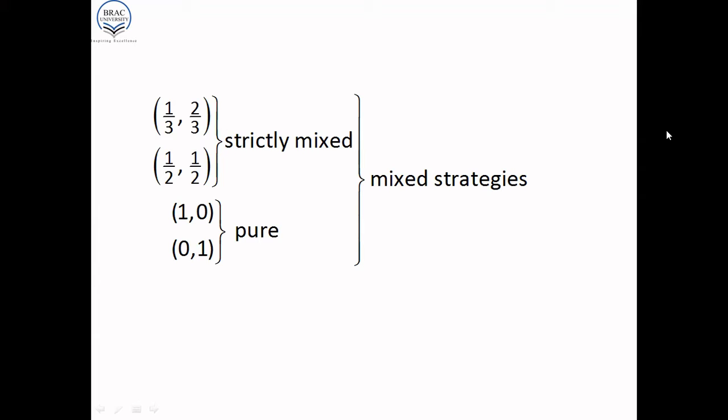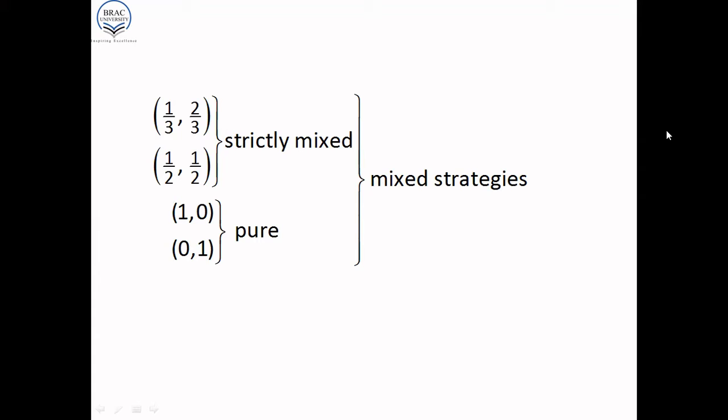Also half and half. So there's a 50-50 chance of going to either the ballet or the boxing match. That too is a strictly mixed strategy. On the other hand, 1-0 is a pure strategy where a player definitely goes to the ballet and does not go to the boxing match.